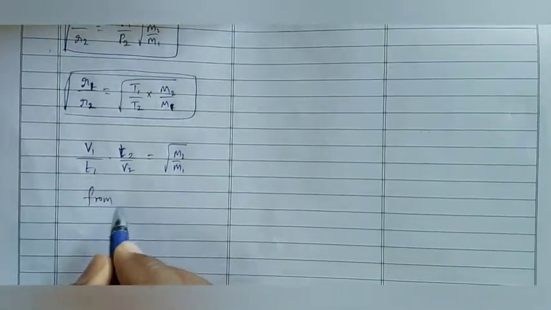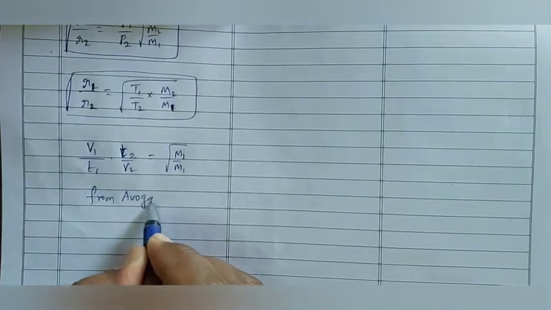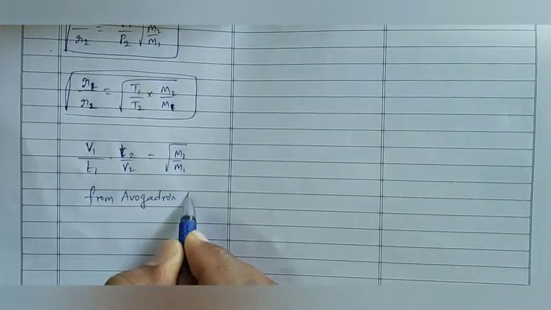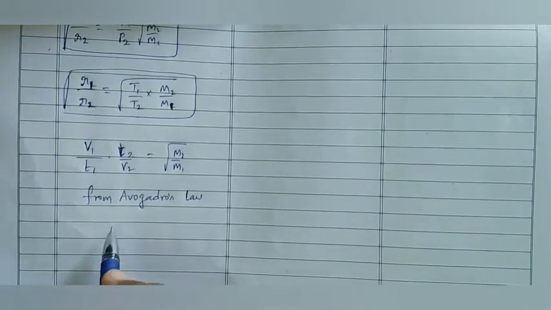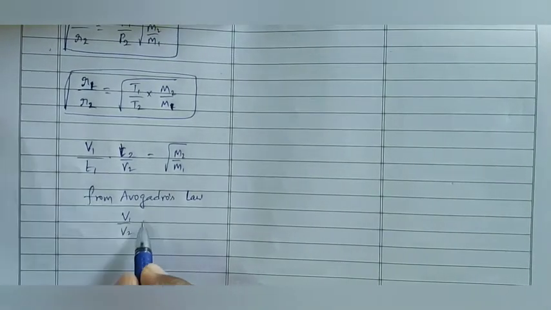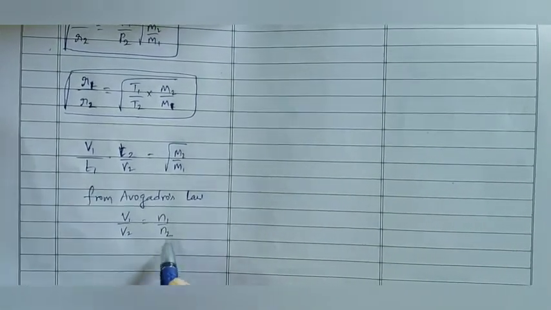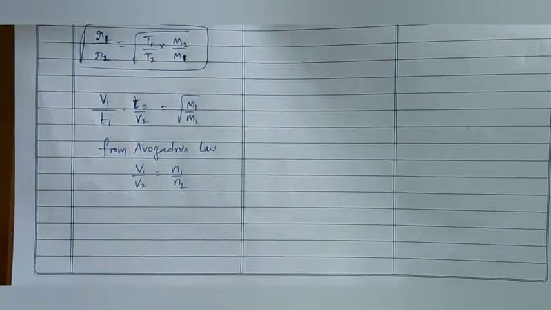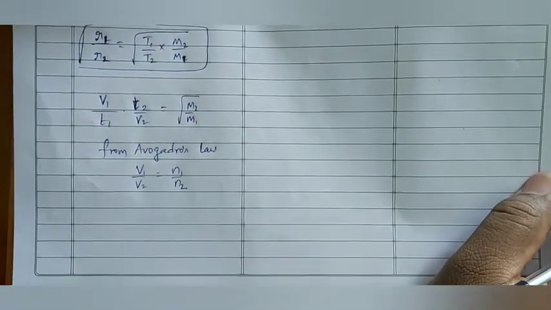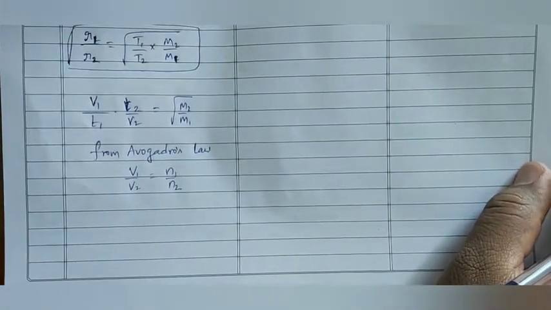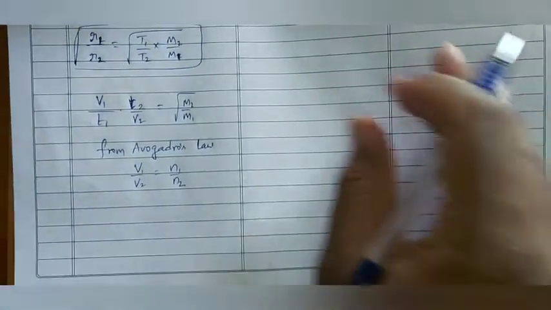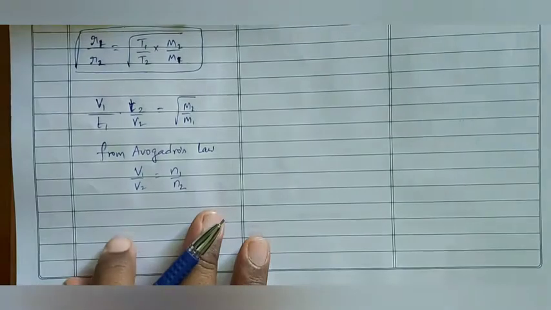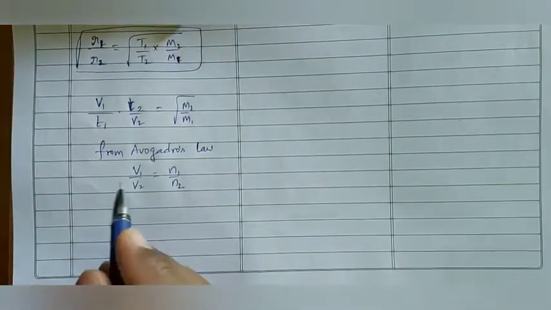From Avogadro's law, V1 by V2 is equal to N1 by N2. V is directly proportional to N; that is called Avogadro's law. So we can write V1 by V2 is equal to N1 by N2.